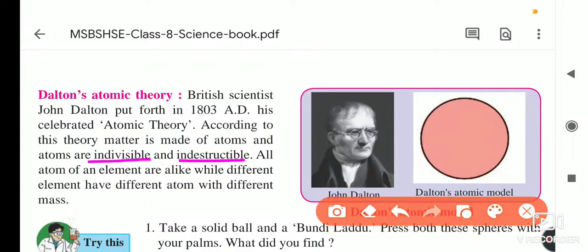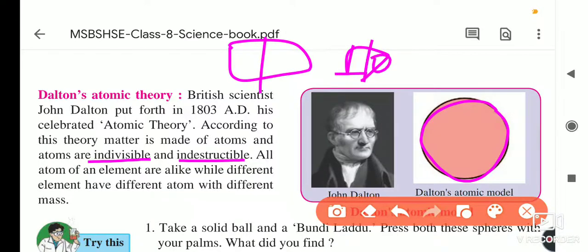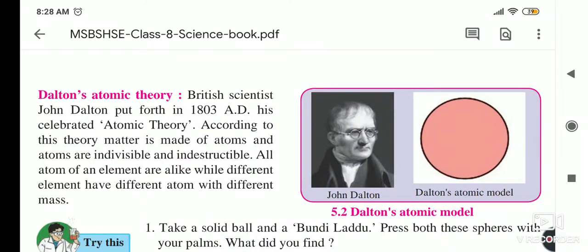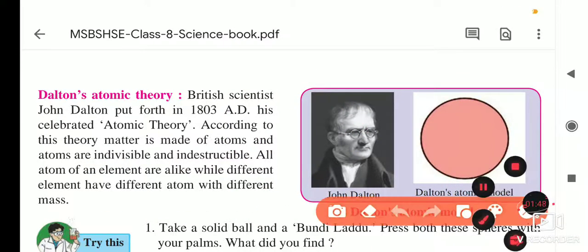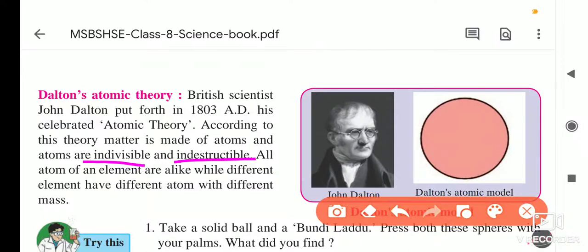Atom is small, indivisible and indestructible. It means if we take anything and cut it into half, and cut this half again into half, and again, one time it comes to a part that we cannot divide any further, and that is nothing but the atom. So every matter is made up of small particles called atoms, and atoms are indivisible and indestructible. That is the definition of the atom according to Dalton.